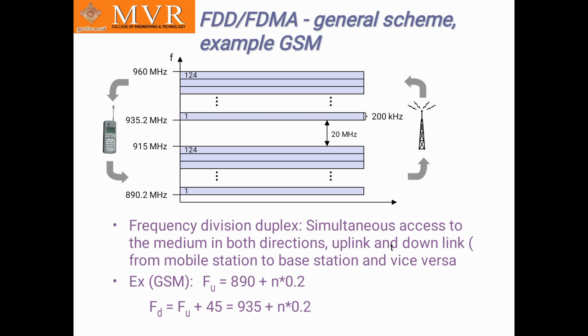So this example of GSM is frequency of U equal to 890 plus n into 0.2. This is the formula, and frequency of D equal to frequency of U plus 45, equal to 935 plus n into 0.2. Here the initial is 890, and the downlink is 935 plus n into 0.2.